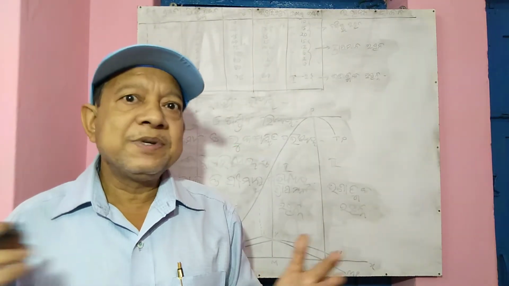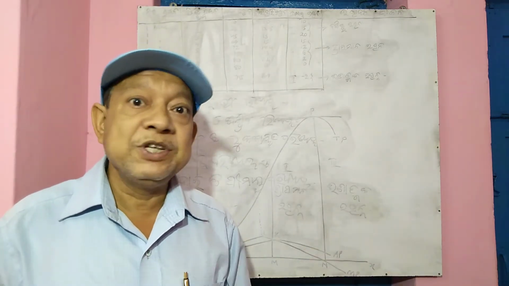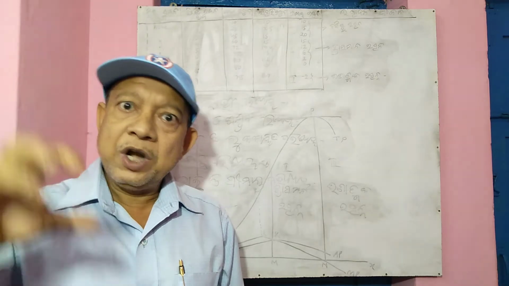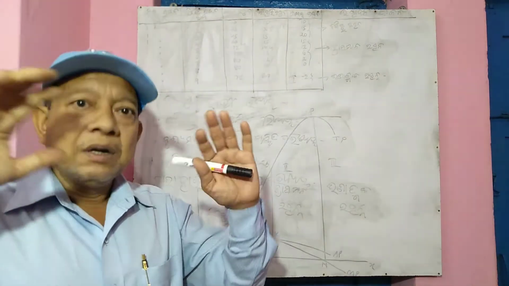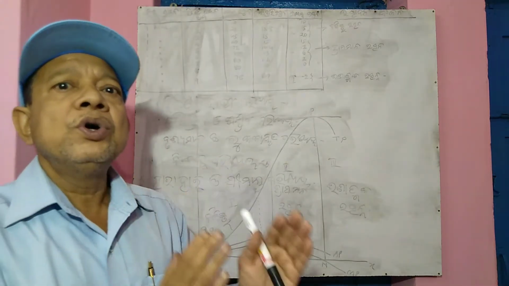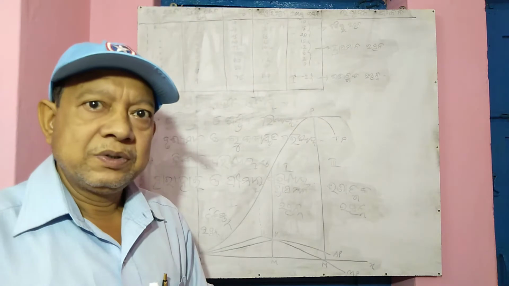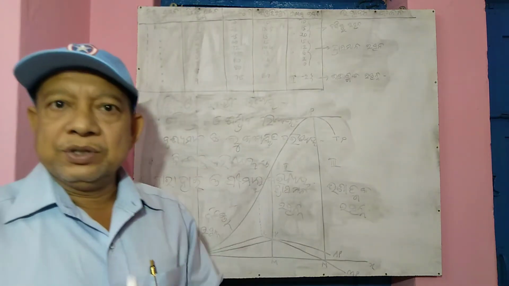So utility maximization doesn't mean that you have unlimited amount of money and you maximize your utility. Utility maximization means you have a particular amount of money and with that amount of money you go to maximize your satisfaction. Okay. So what are the conditions?